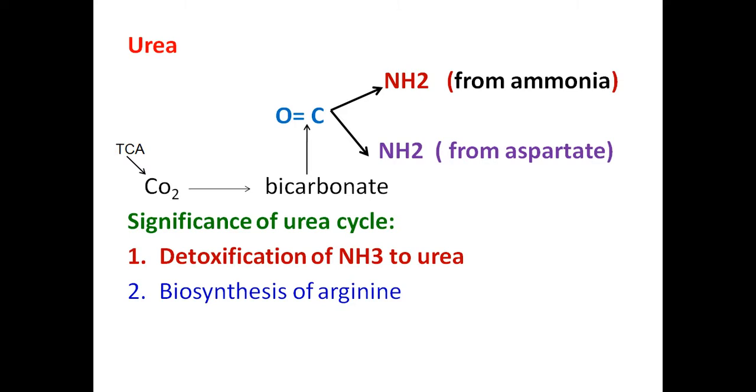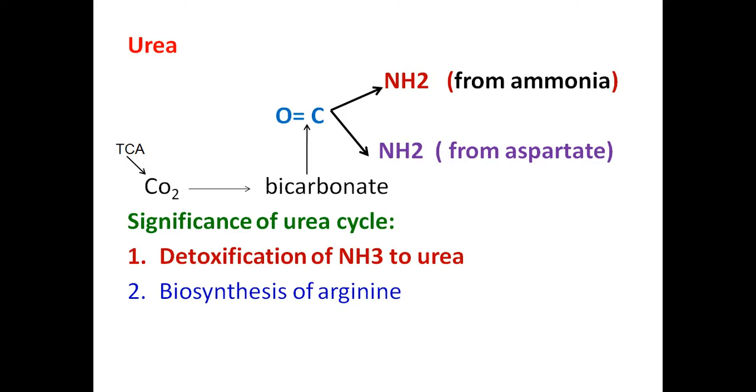Now in this slide you can see the structure of urea: C double bond O, NH2, NH2. One carbon atom is linked to oxygen by a double bond, one single bond with an ammonia group, and another single bond with another ammonia group. So this is the structure of urea.